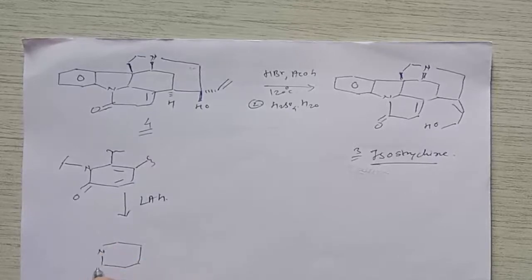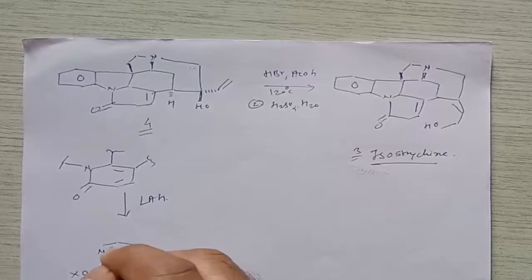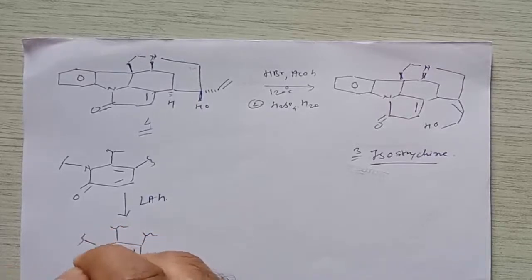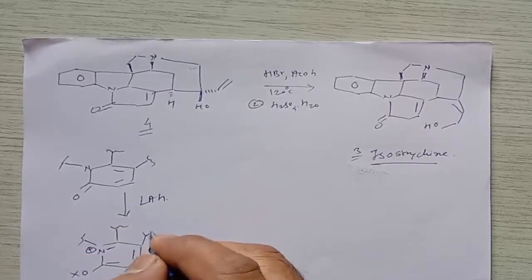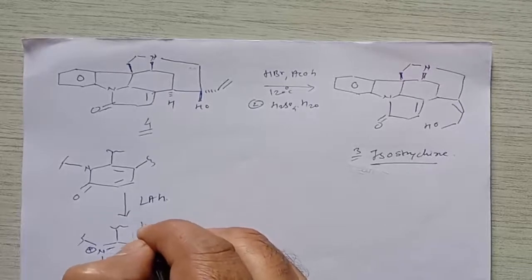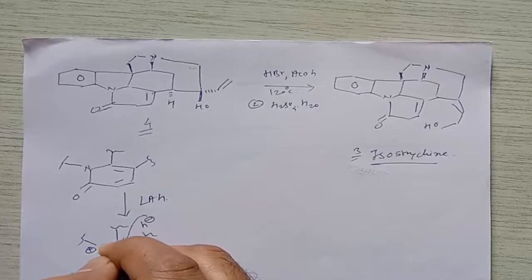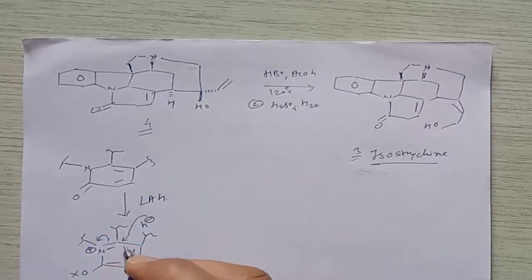So this is the mechanism. So this gives formation of this. So here is a double bond, here is again a double bond, here is a double bond, and these are the substitutions, right? It gives formation of this N plus, and then the hydride ion, H minus, from the LAH will attack here, and then it will undergo neutralization, and it gives formation of a compound like this. So here is nitrogen, here is substitution, here is substitution.